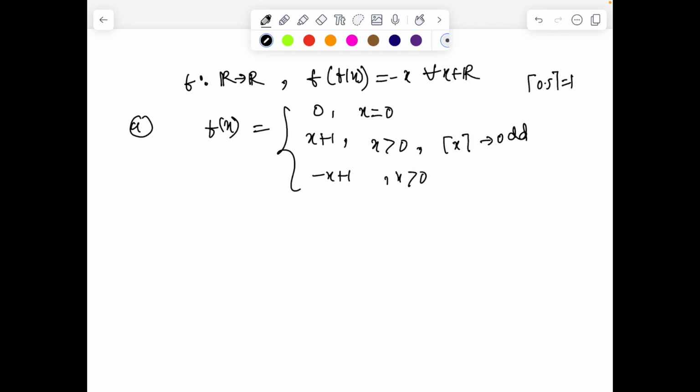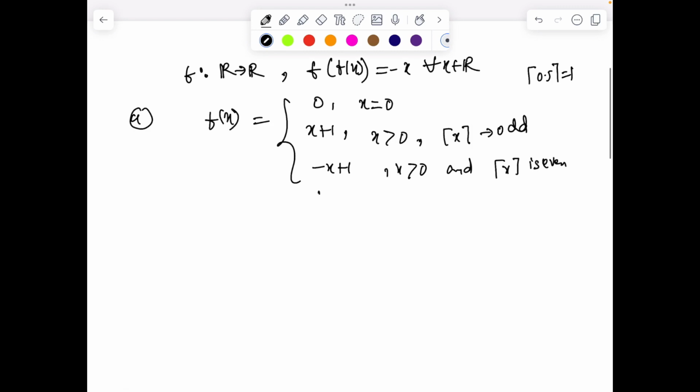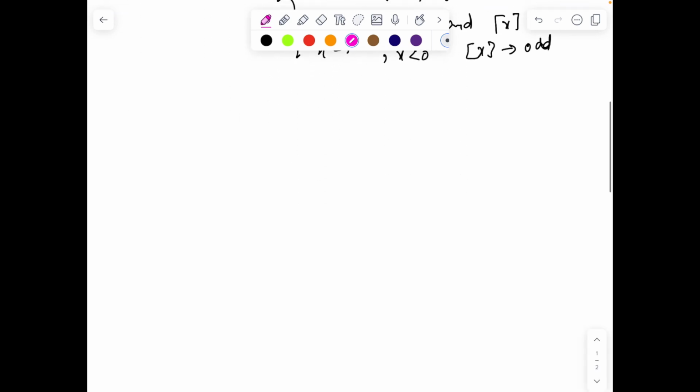Similarly, we have minus x plus 1 for x greater than 0 and the smallest integer is even. And we have x minus 1 if x less than 0 and the greatest integer of x is odd. So the last one is the greatest integer function. If you consider this function, you can clearly check f of f of x equals minus x. So there exists at least one funny function.